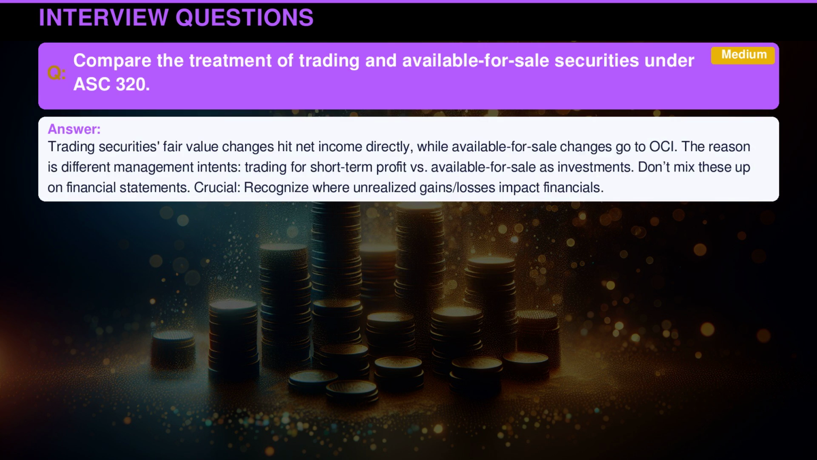Trading securities fair value changes hit net income directly, while available for sale changes go to OCI. The reason is different management intents: trading for short-term profit versus available for sale as investments. Don't mix these up on financial statements. Crucial: recognize where unrealized gains, losses impact financials.